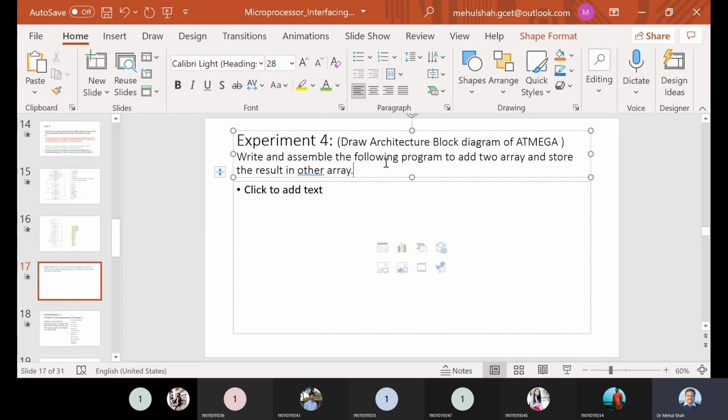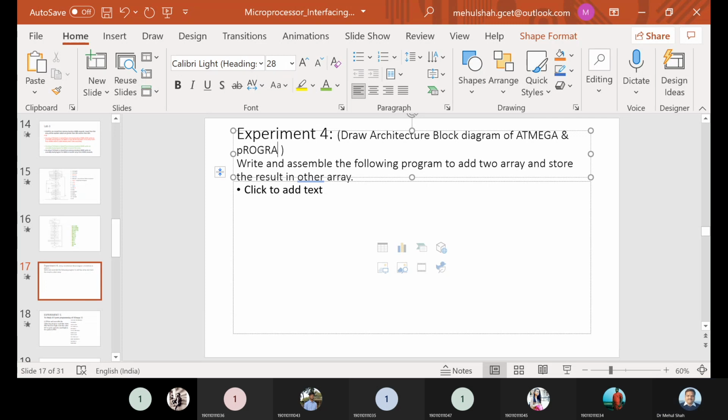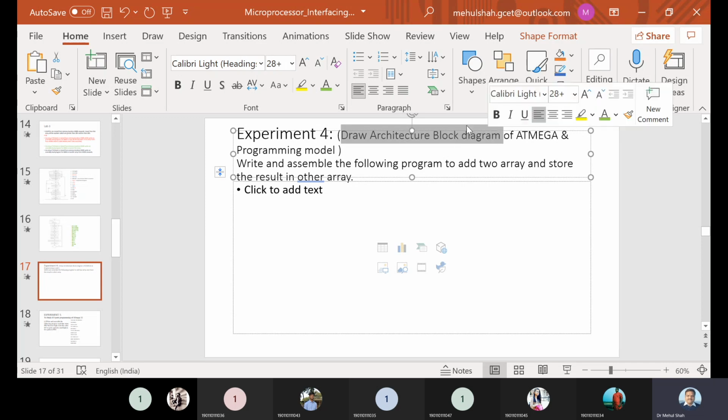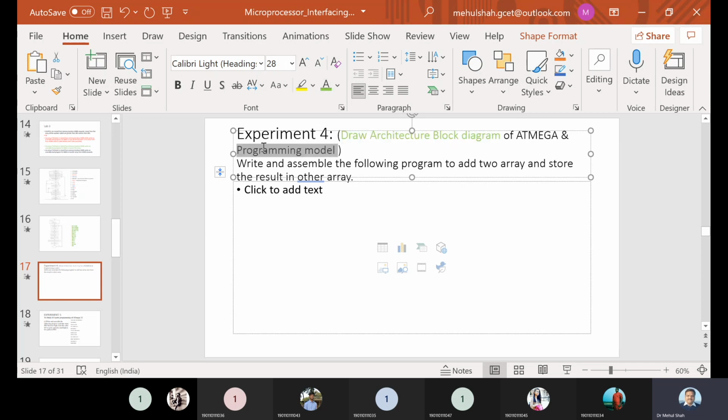So these two things you have to write: the architecture and the programming model. And this is the program which you have to write. Now this program is already discussed with you, so I am not writing it over here. Is it okay?